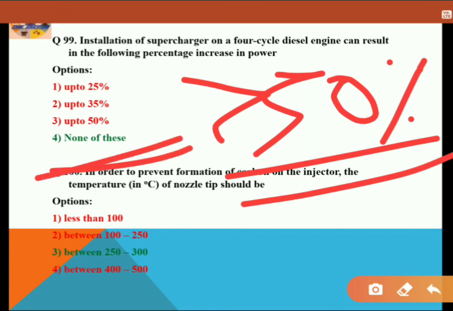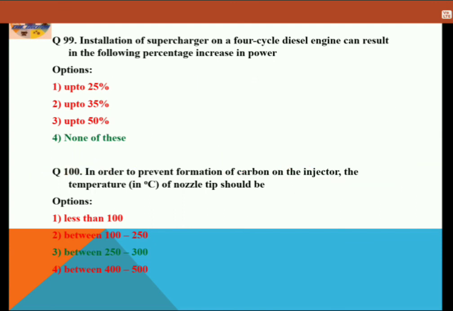So none of the options is correct here. And for the last question, question 100, in order to prevent the formation of carbon on the injector, the temperature of the nozzle tip in degrees Celsius should be, here option 3 is the correct answer, between 250 to 300 degrees Celsius. That is the correct answer.